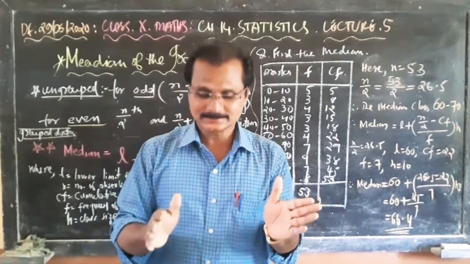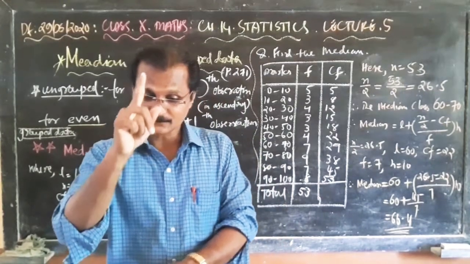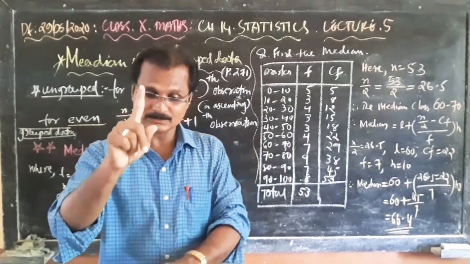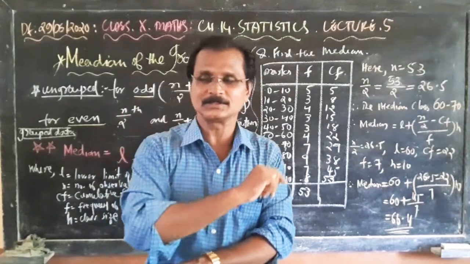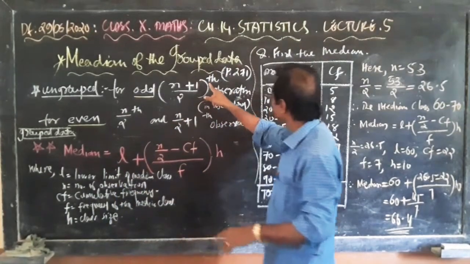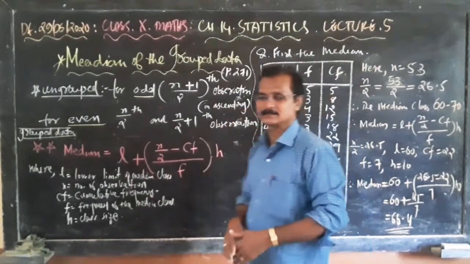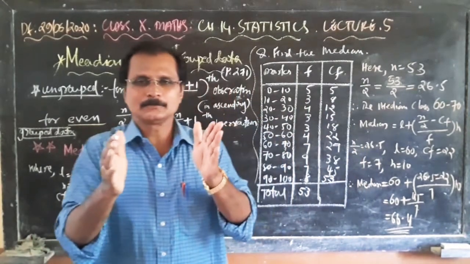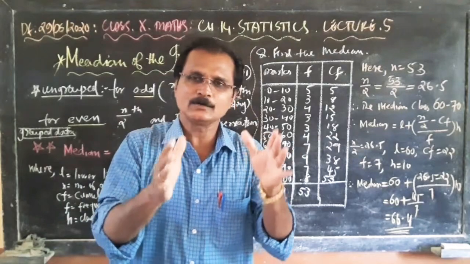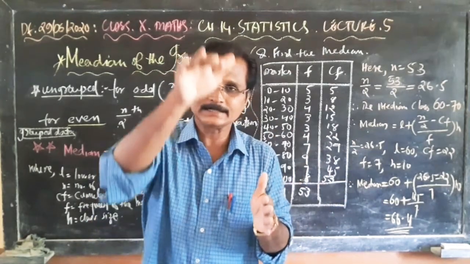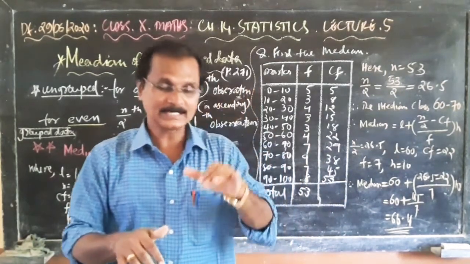Before that, first arrange the data values in ascending order. Finding the median of the ungrouped data, the data should be written in ascending order.